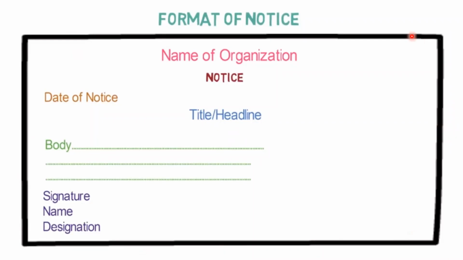You have to make a box, then write the notice. First of all, you will mention the school name, then the word notice, then the date on the left side. In the middle, you will mention the title or heading, meaning the name of the event. Then the body, meaning the main information, you will write here. Then in the last, on the left side, you need to make your signature, the name and designation. Designation means post, right? So this is the format of how to write a notice.